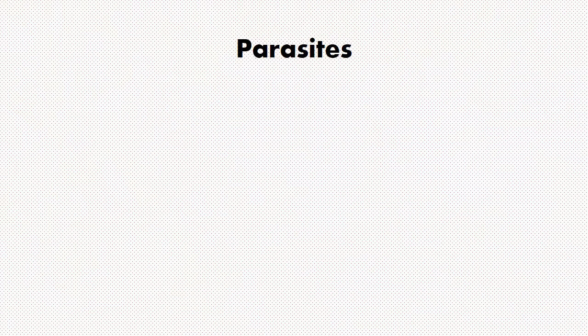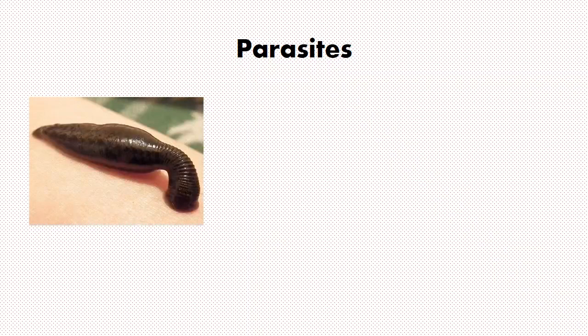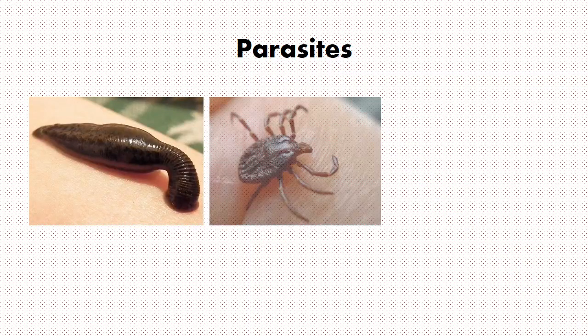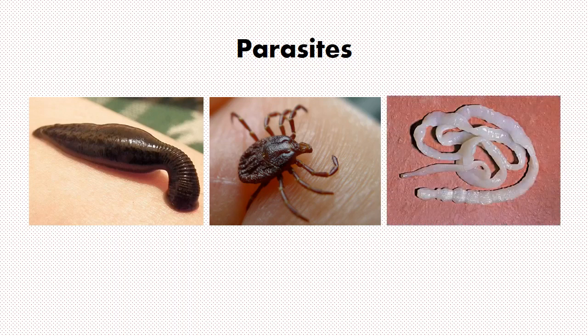Some other examples of parasites are the leech, ticks that are usually found on dogs, and the tapeworm that is found inside the intestine of humans. Now different kinds of parasites have different effects on their host. Some parasites can cause diseases, for example the tapeworm, while others can cause pain.